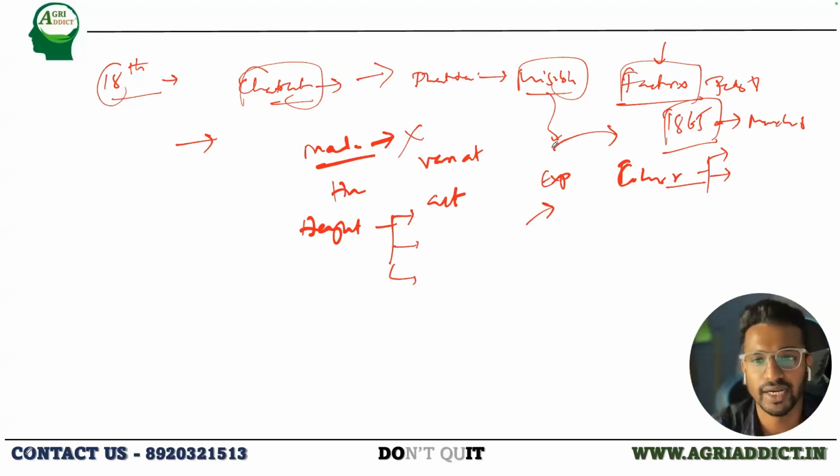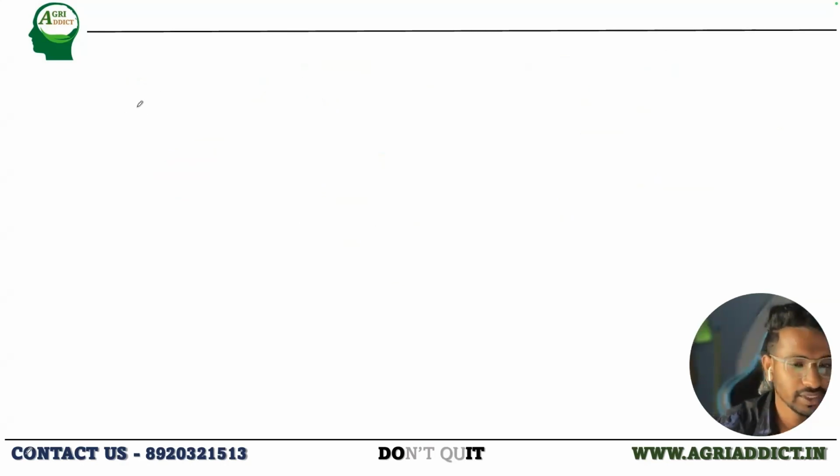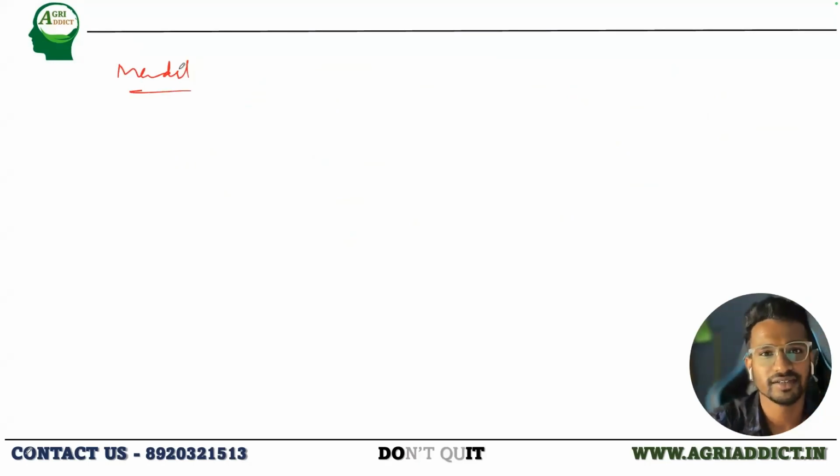So we'll go in detail and read about Mendel, his life history, and the experiments that he has done in several organisms. Okay, so we'll just start with Mendel. If I want to talk about Mendel, he is an enigma.